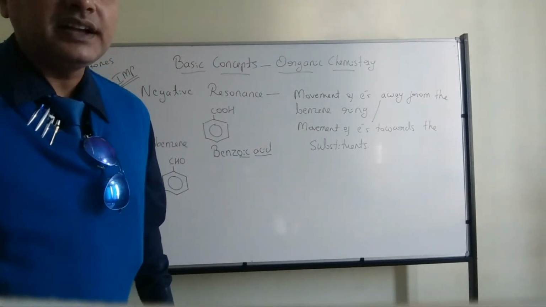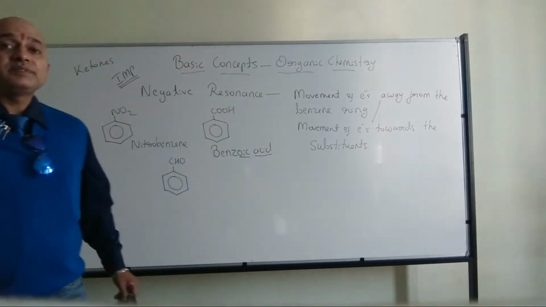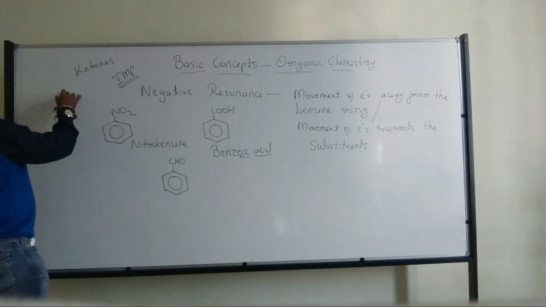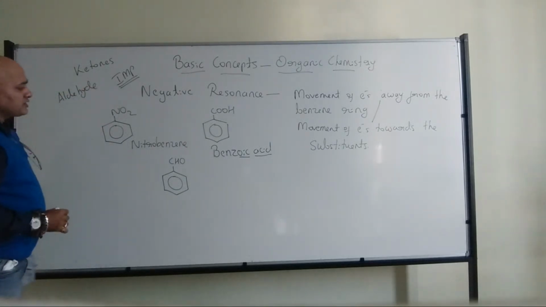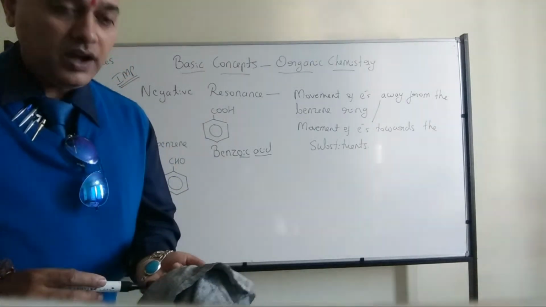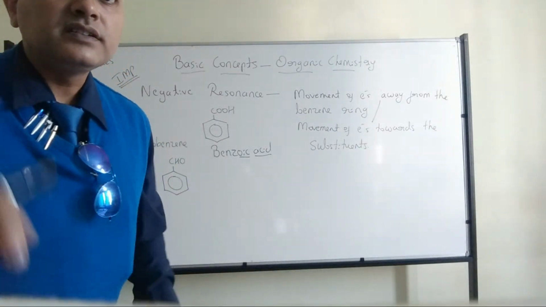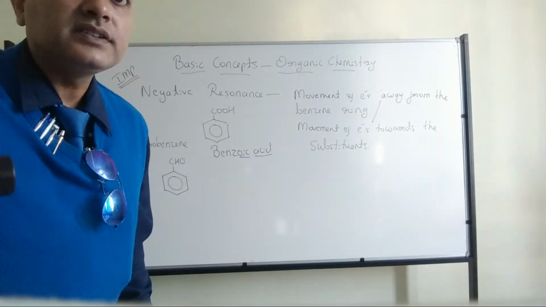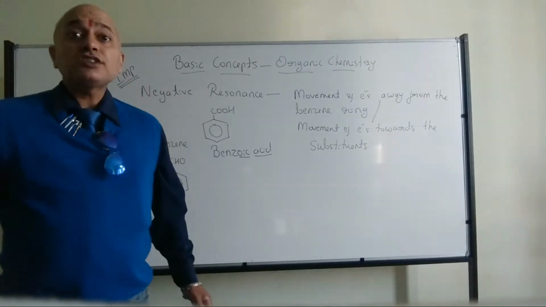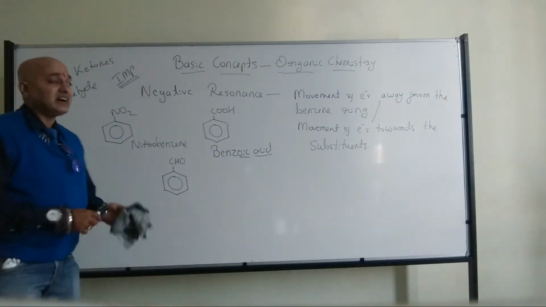Okay, Shashank says aldehyde. Yes, it should be aldehyde. It's not ketones, it is aldehydes.